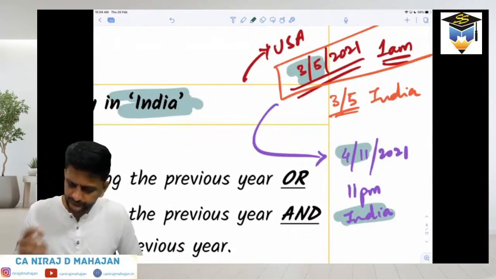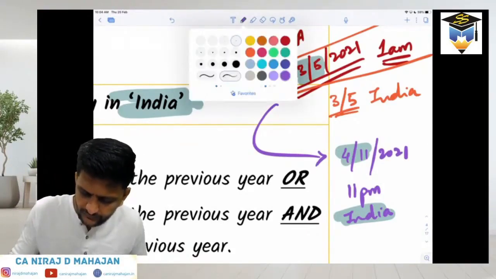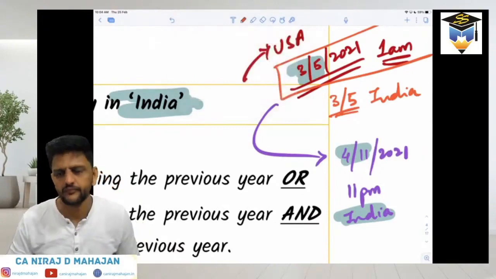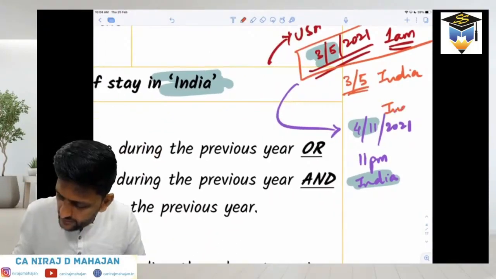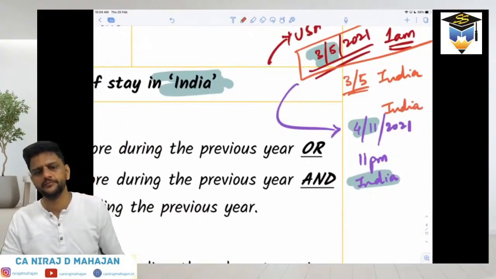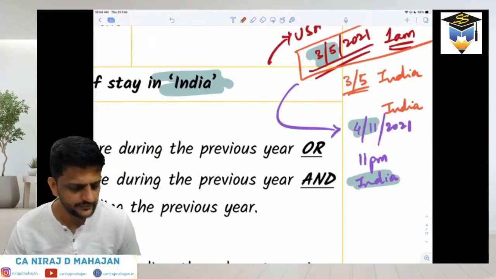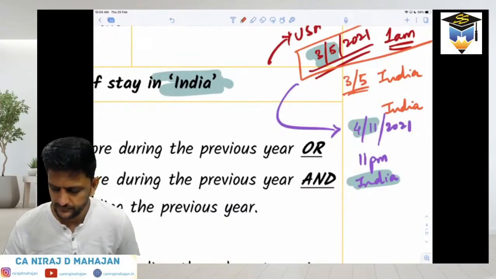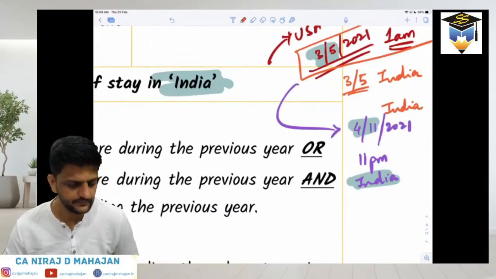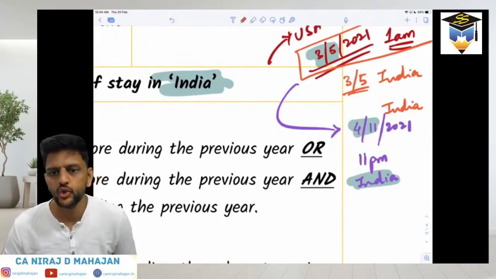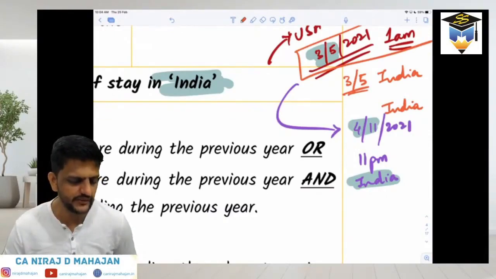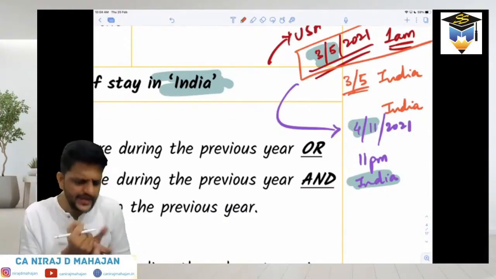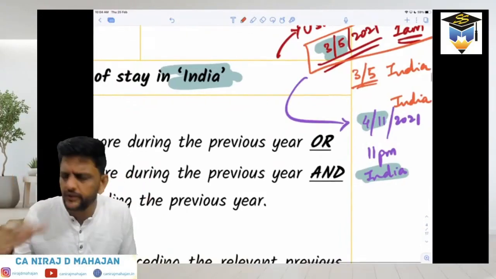Everybody? Yes, even 4th November, bachcho, is considered as within India. Right? Done till here? Okay. I hope all of you understood this. So we can check the passport stamp, or you can see the date on which it is given. As soon as the date is of India, he is in India. Simple. Irrespective of the time.